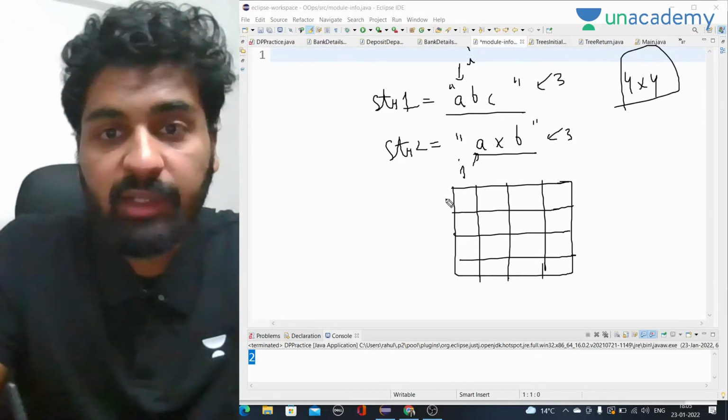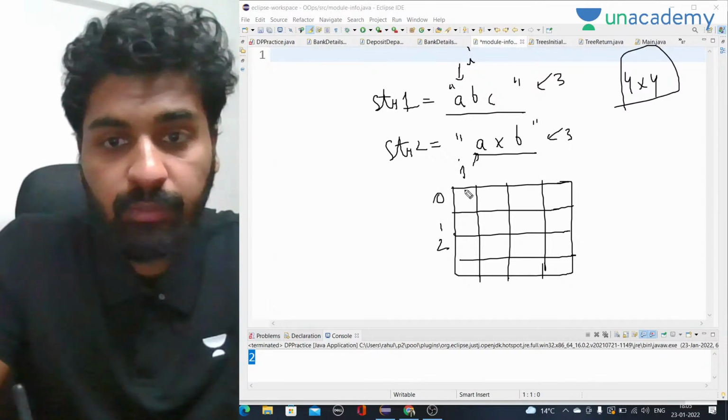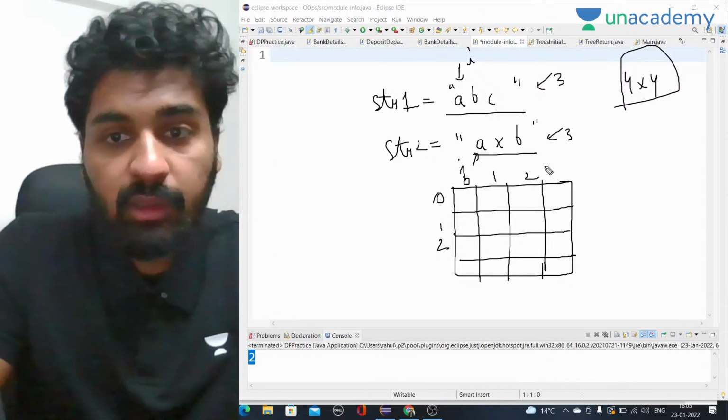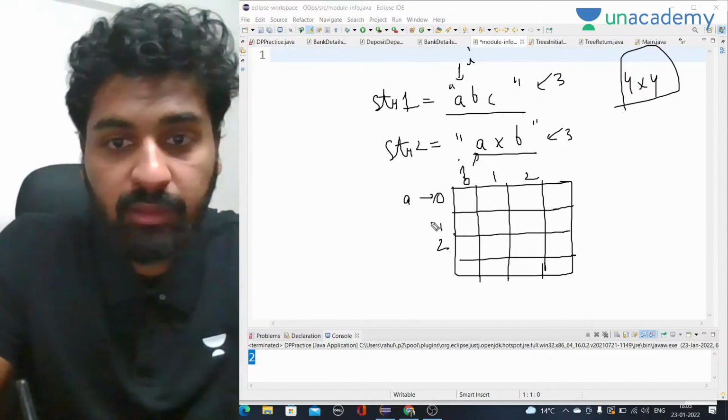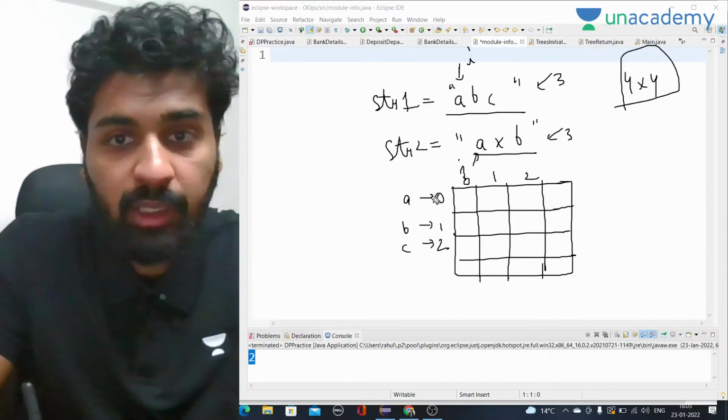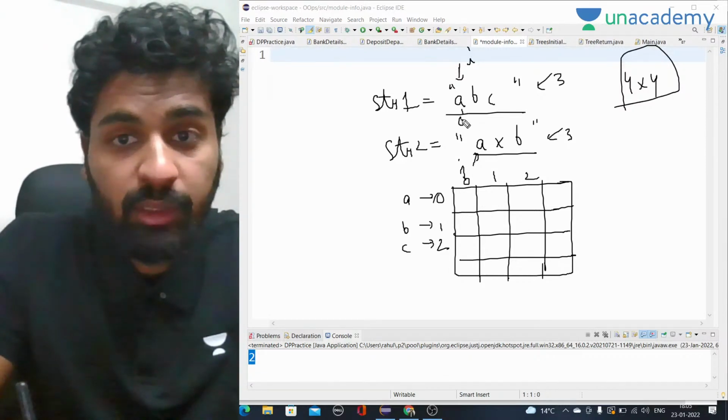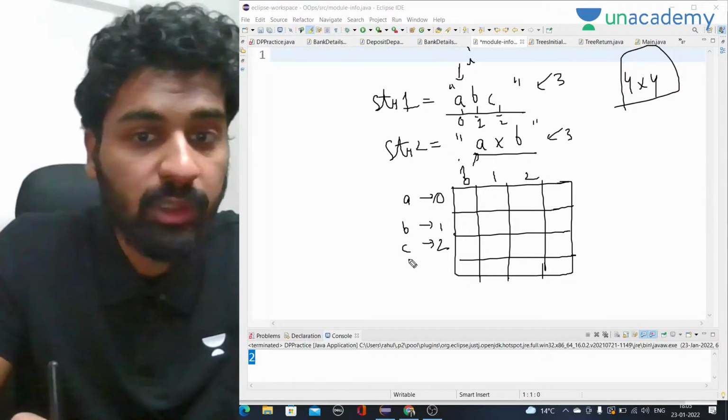Okay, here we have, let's say, 0 1 2. Here we have 0 1 2. This 0 1 2 represents, this is actually A. This is the first string. This is str1, A B C. Okay, these are the indexes. This is 0 index, this is 1 index, this is 2 index. This 0 represents A, this 1 represents B, this 2 represents C.